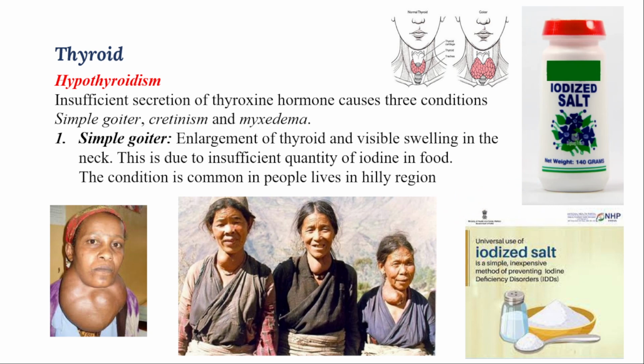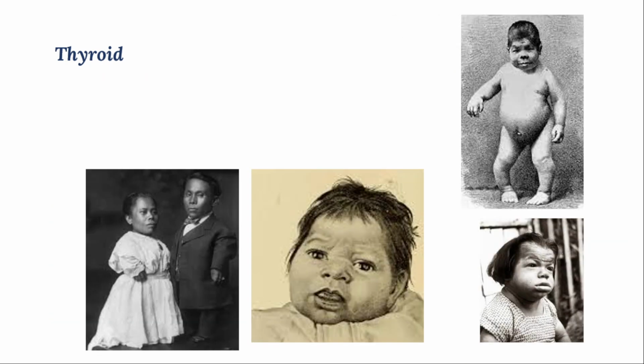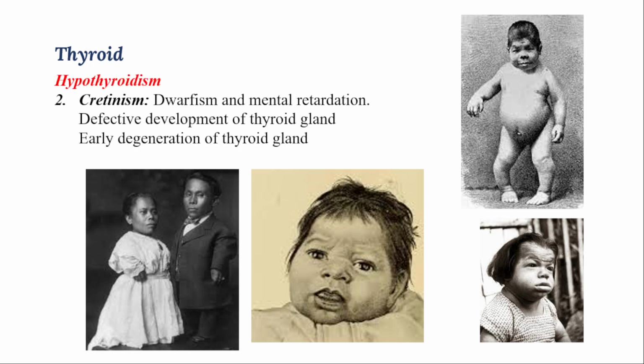And the next condition because of less secretion of thyroxine hormone is called cretinism. You can observe that this less secretion happens in childhood itself. Whenever less secretion of thyroxine hormone takes place in childhood, the people who suffer from it will have dwarfism. Dwarfism means even as adults, these two adults are smaller in stature, right?